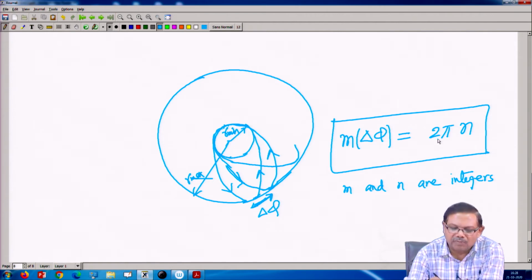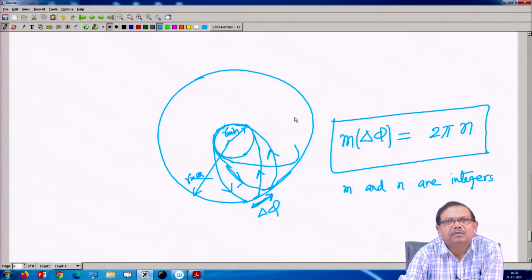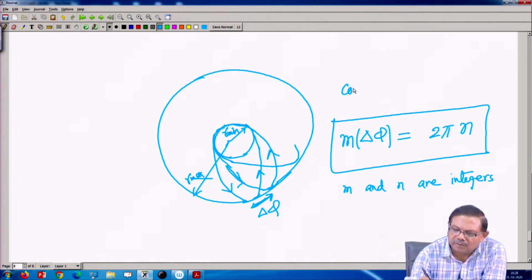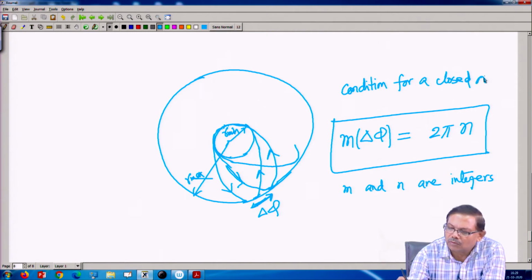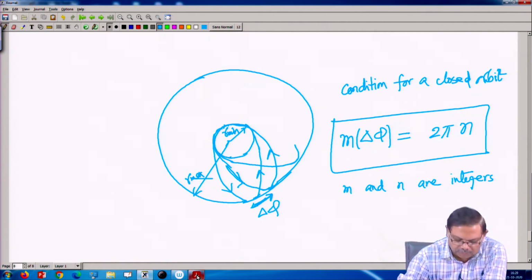Otherwise, motion may be bounded between r minimum and r maximum, but the orbit is never closed. It can keep moving in a bounded region, but it will never come back to its original position. Okay. So, this is the condition for a closed orbit.